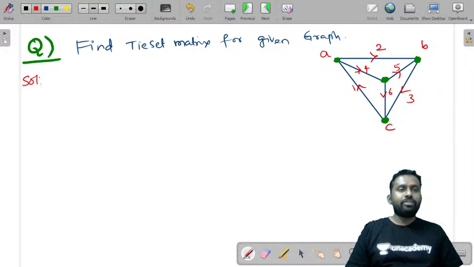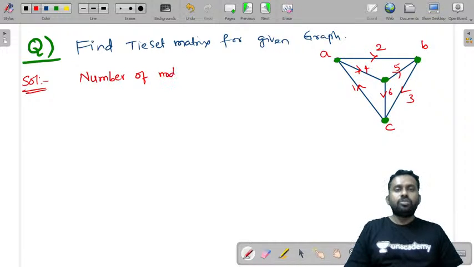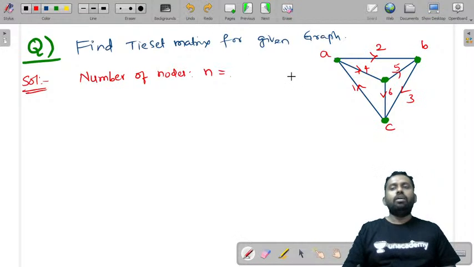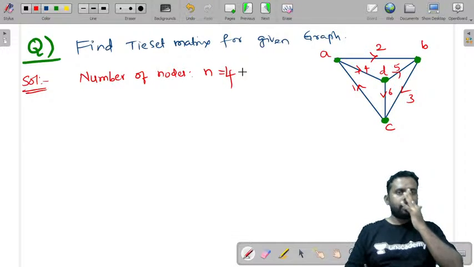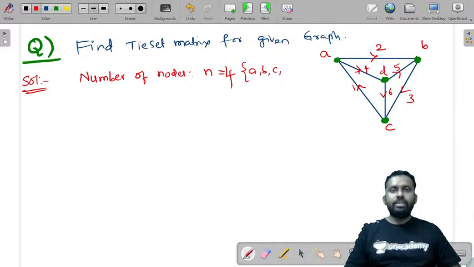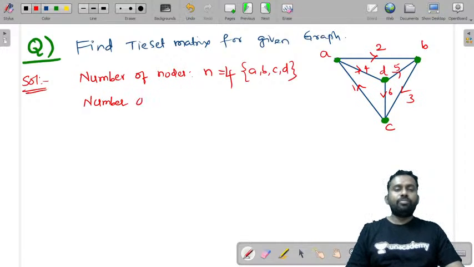The first thing you need to do for any given question, from the original graph, is write the number of nodes, n. The number of nodes is 4: A, B, C, and D. Next, write the number of branches, b.